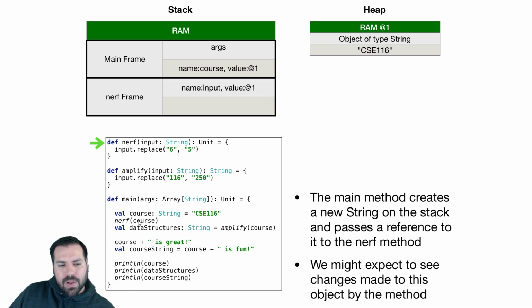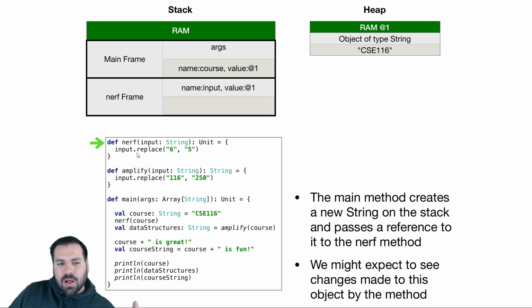Now we're at the point where we're calling nerf of course. So nerf gets course, which is the reference at 1. It is not the string CSE 116. It is the reference at 1. We're all comfortable with that from LO1. This is going to get the reference at 1 in input.